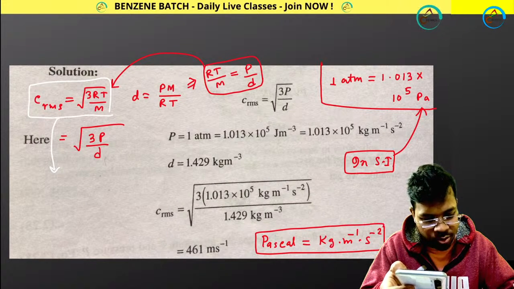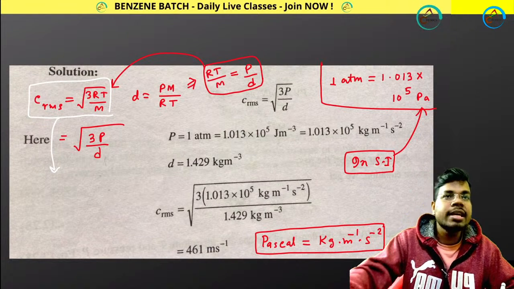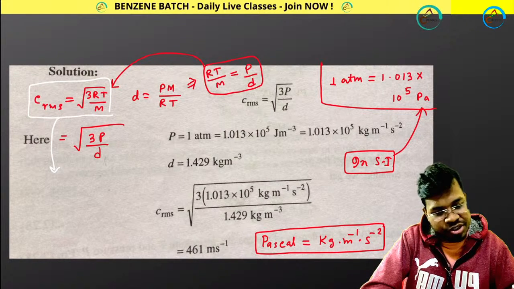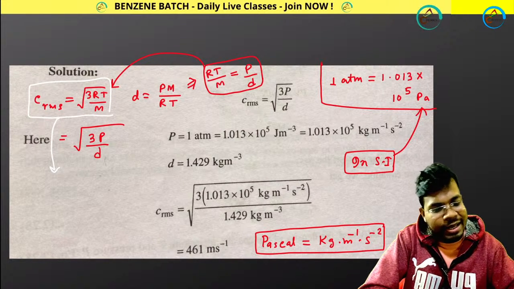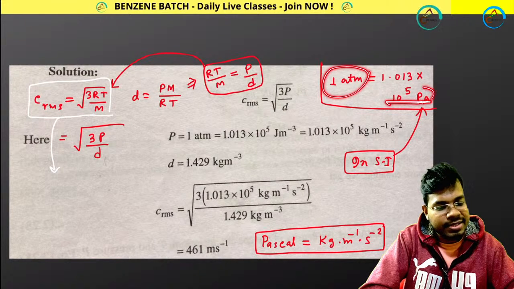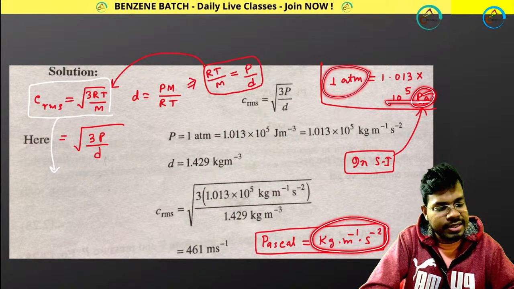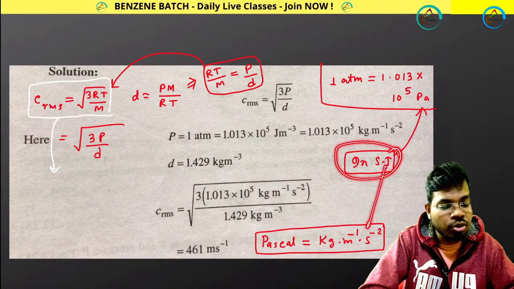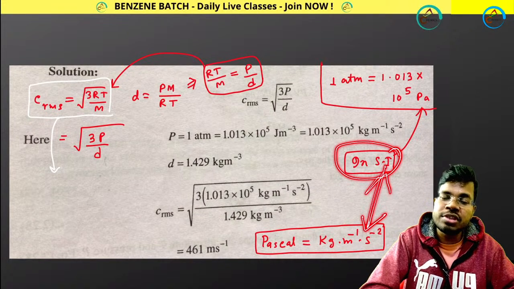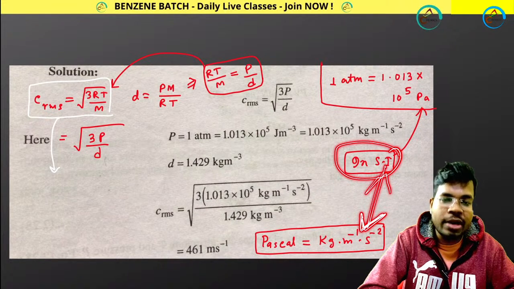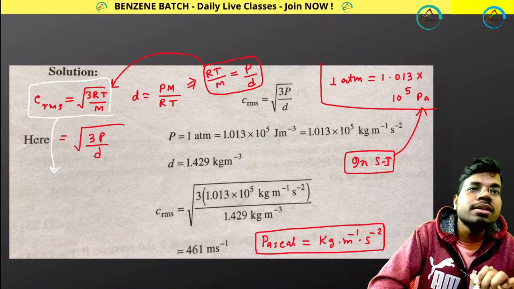And Pascal means this. So remember this equation. Now note down this equation: 1 atm equals this Pascal, and Pascal means this. This is the unit of pressure in SI unit. Please note down this relation. Maybe in future it will be useful for you.